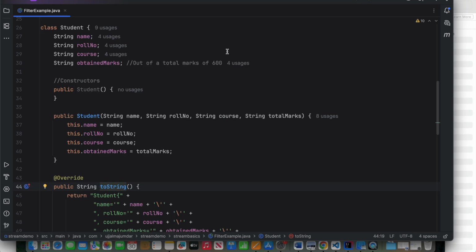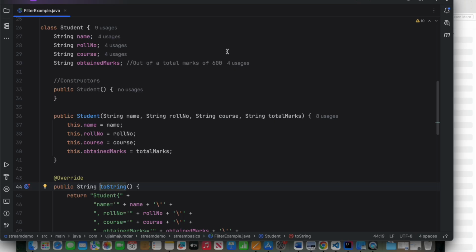Even Stream API supports parallel processing. Now, parallel processing is very different than multi-threading. Parallel processing uses the power of parallel processors. If your machine has more than one processor or more than one core, parallel processing is going to utilize that. So this is very powerful. This is built in with Java 8 Stream APIs.